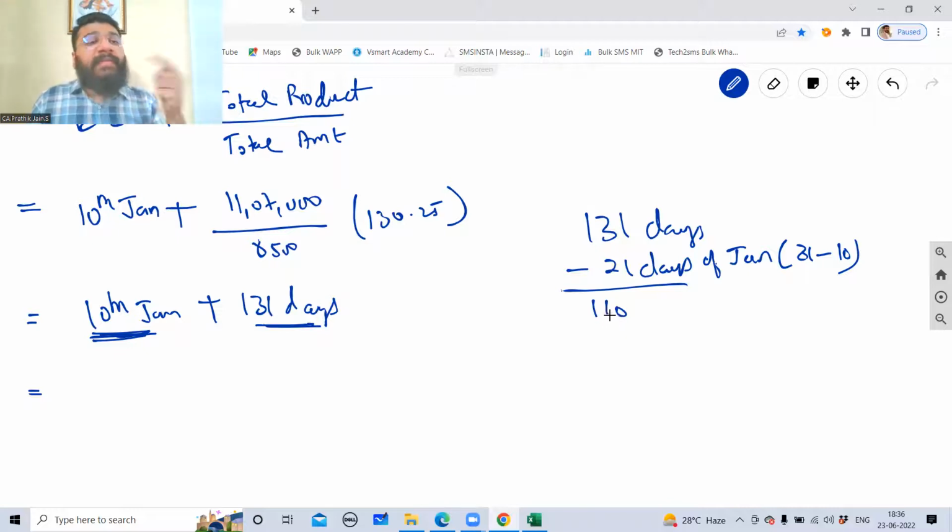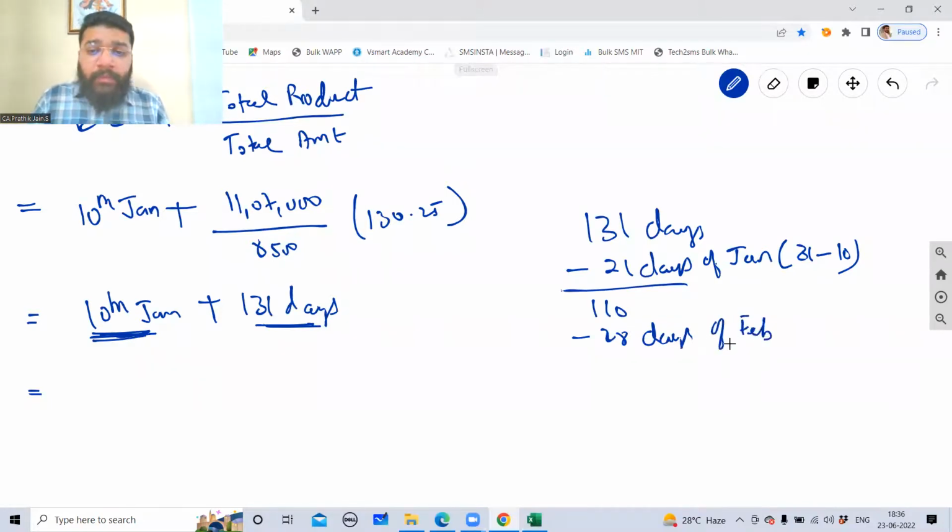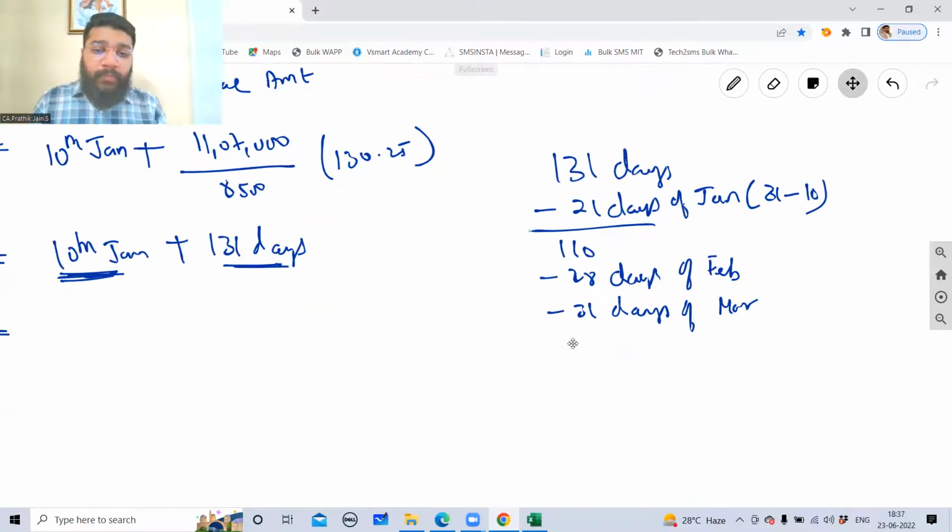Balance is 110. Then after Jan, the next month will be Feb. So minus 28 days of Feb. After Feb, it will be March. March, how many days? 31 days. So minus 31 days of March. Then after March, it is April. How many days? 30 days. So first, before that, let's see the total if there is any balance available or not. 110 minus 28 minus 31 is 52. So 52 days total I have to more travel.